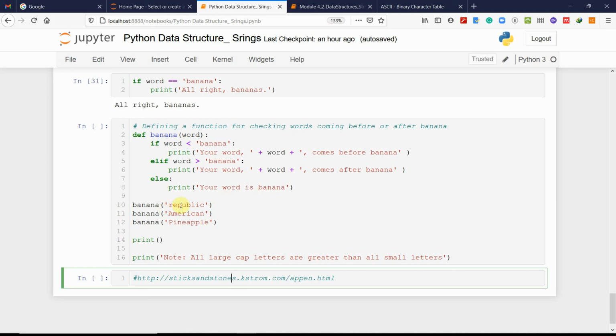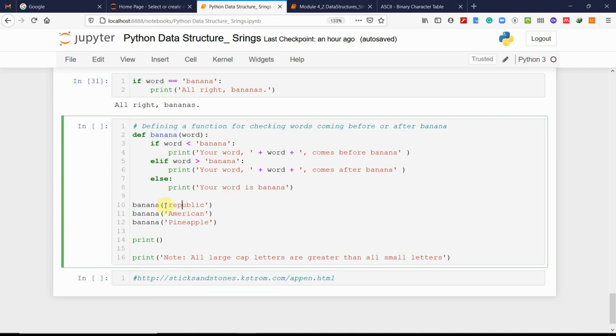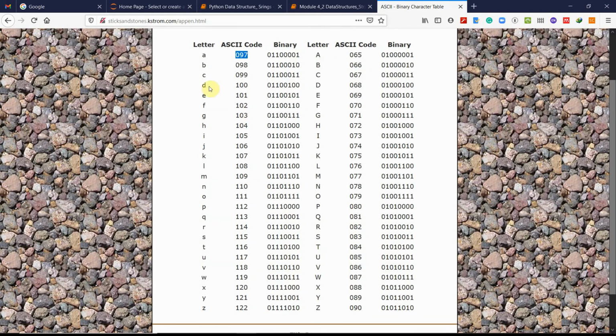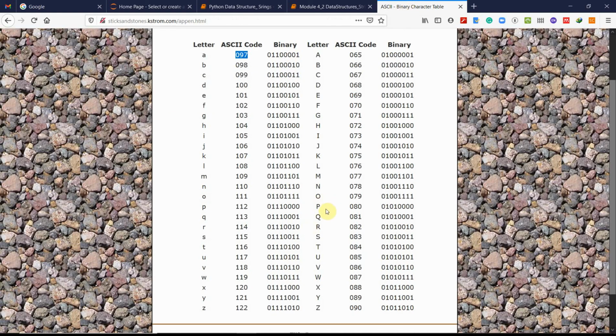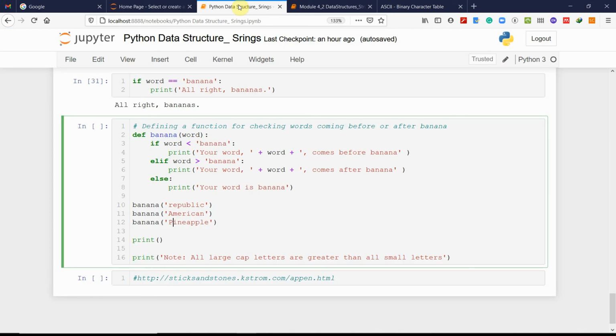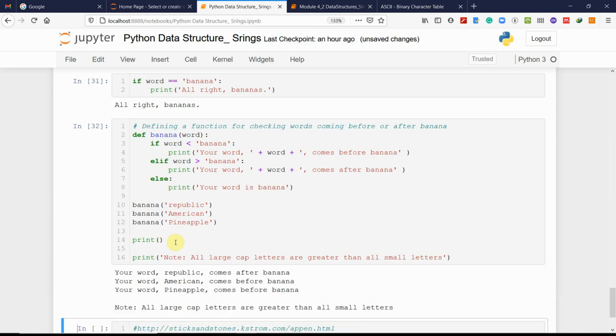So say we try Republic. R comes after B, so it says it comes after. American: capital A is smaller than B, so it comes before. So Republic comes after banana, and American comes before.